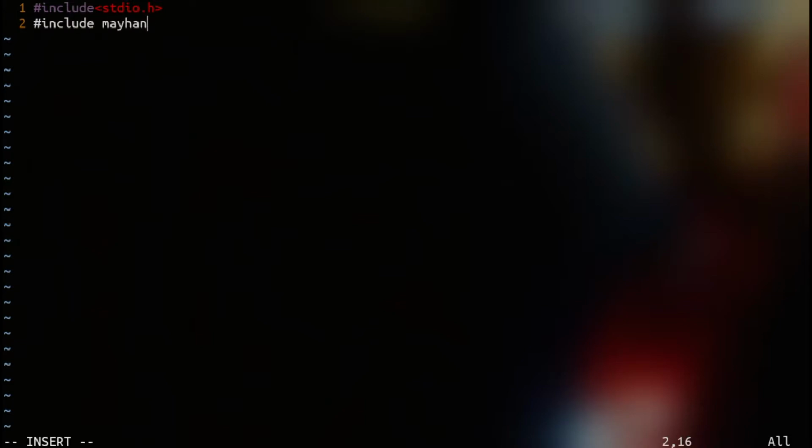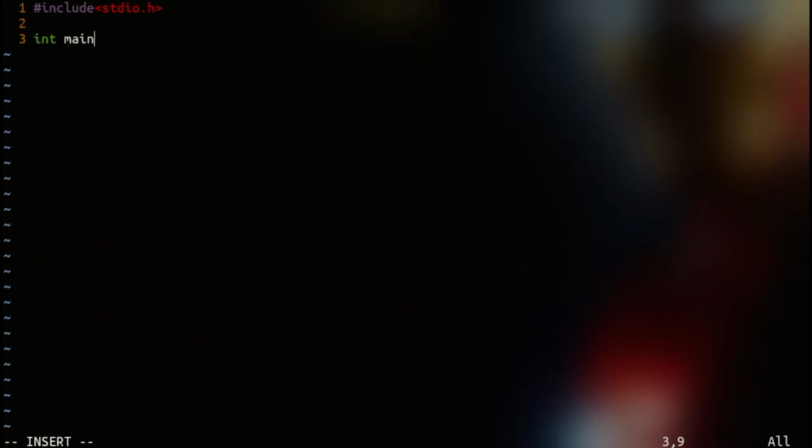If I had some other header, for example a file named mayank.h, then what would I do? I'll give the absolute path, or if I know the directory in which I'm going to execute, then I'll give the relative path. So it can be ./mayank.h, which means in the present directory look for this file, and if I do not know, then I will just give the home directory and go look for mayank.h. So if the file is in the standard folder, I'll tell you where the standard folder is, then we'll write these angle brackets, otherwise we'll use quotes. Okay, this is the preprocessor directive.